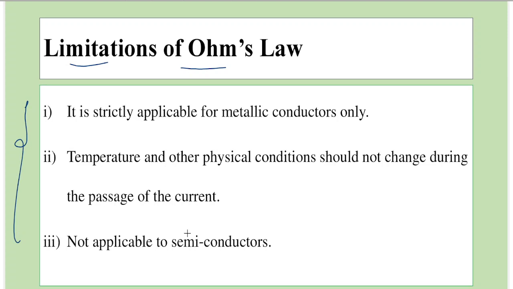The first limitation is Ohm's law is strictly applicable for metallic conductors only. That is because only in metallic conductors Ohm's law is valid, and those devices are called ohmic devices, which means in those devices a graph of voltage versus current would be a straight line like this. So it is true only for metallic conductors.